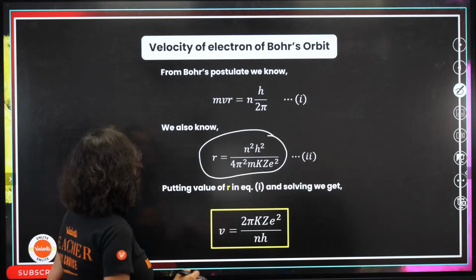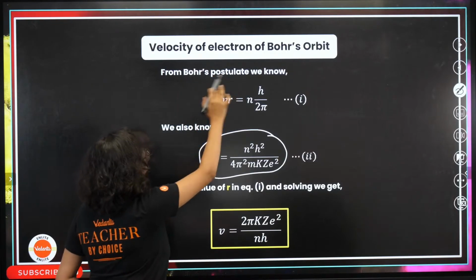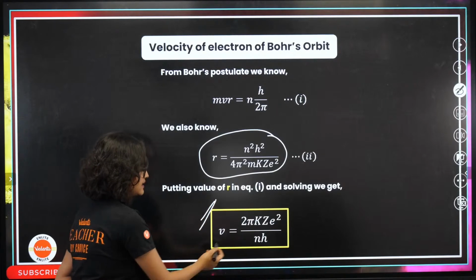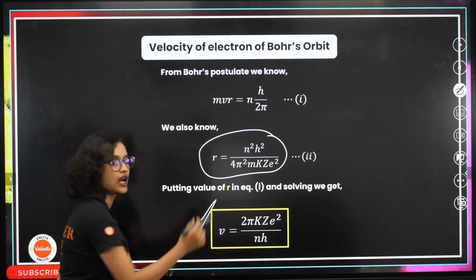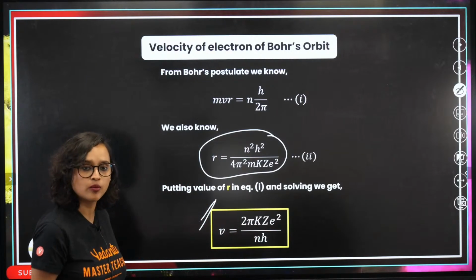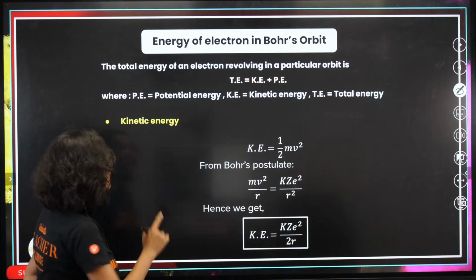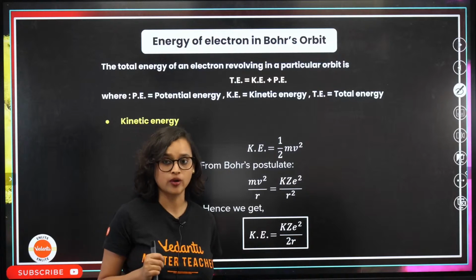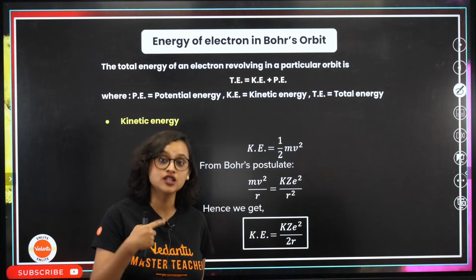Now from here we have understood the velocity of electron. How to find out the velocity of electron? Like this. This is our velocity formula. So we understand this also. Now moving on, we have to find the energy of electron in Bohr's orbit. Energy of orbital.